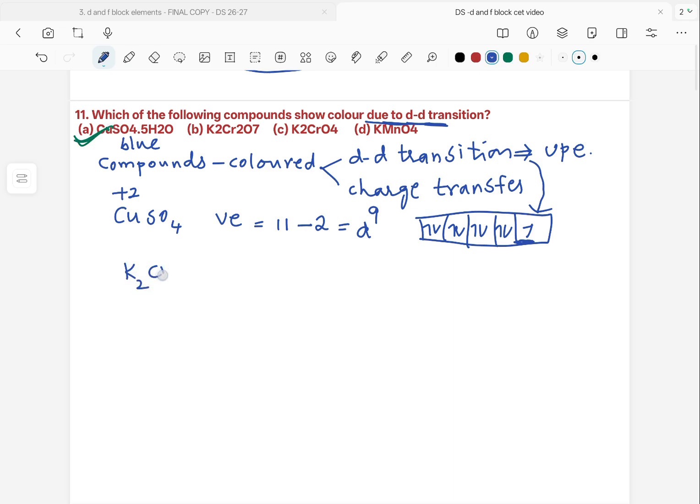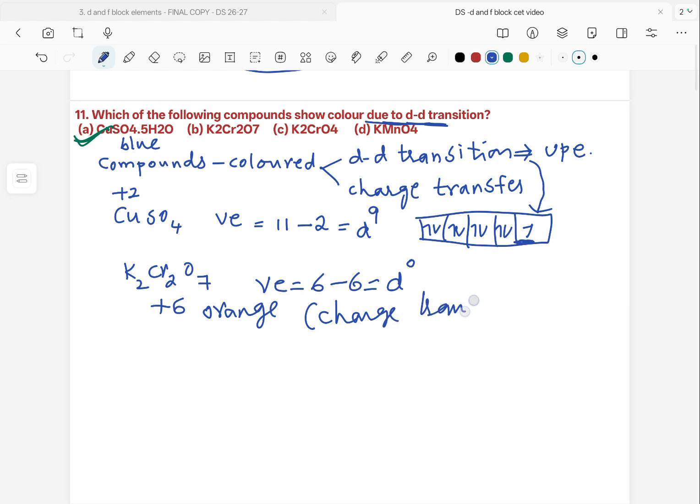Potassium dichromate. Chromium here exists in the +6 oxidation state, where chromium has 6 valence electrons and has lost all 6, with no electrons, d0 configuration, but still this is orange in color due to charge transfer, not by d-d transition, so this is not the answer.